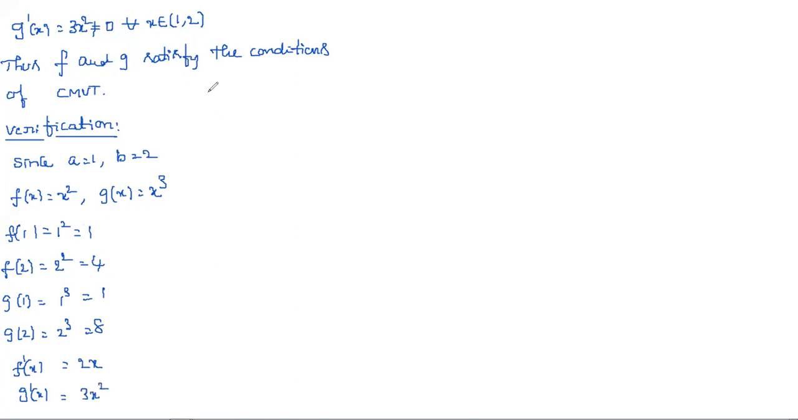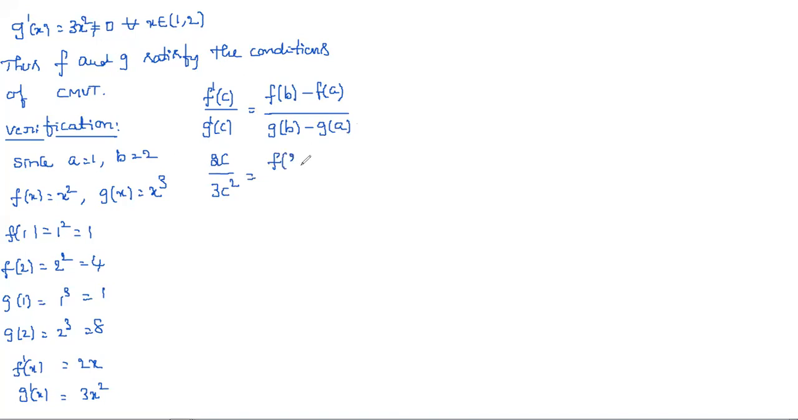Now you can take the statement: f dash of c by g dash of c is equal to f of b minus f of a by g of b minus g of a, right? f of b minus f of a by g of b minus g of a. And here f dash of c is nothing but 2c, and g dash of c is nothing but 3c square, which is equal to f of b minus f of a by g of b minus g of a.